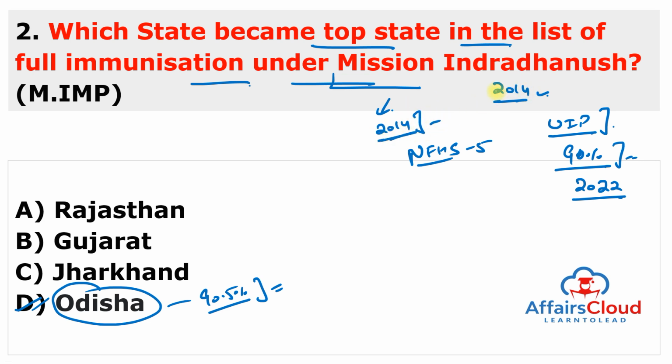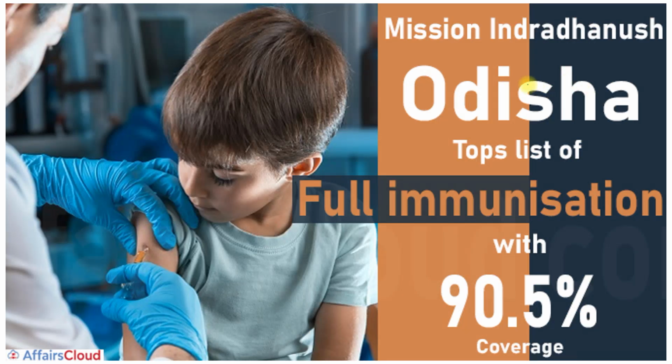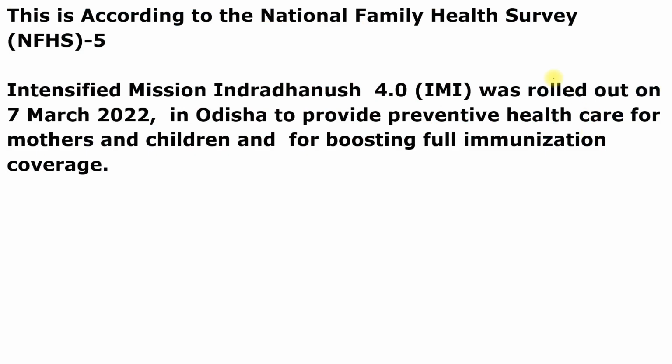So remember the year, it is very, very important. Odisha is the state that became the top state in the list of full immunization because they cover 90.5% full vaccination. So Mission Indradhanush, Odisha tops list of full immunization with 90.5% coverage. This is very, very important. Even 20 districts of Odisha were found above 90% in full immunization and the remaining 10 districts were less than 90%. This is according to the National Family Health Survey number 5.